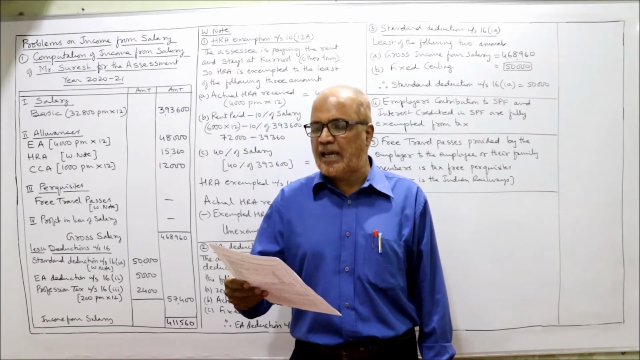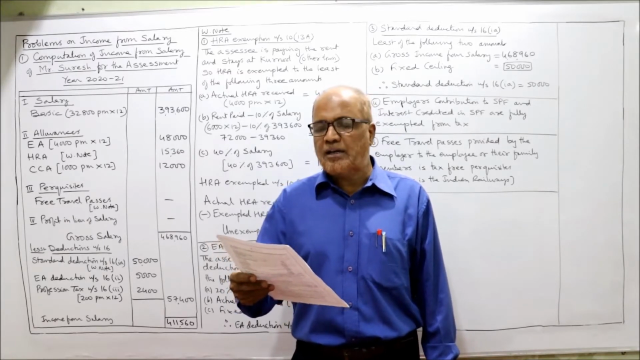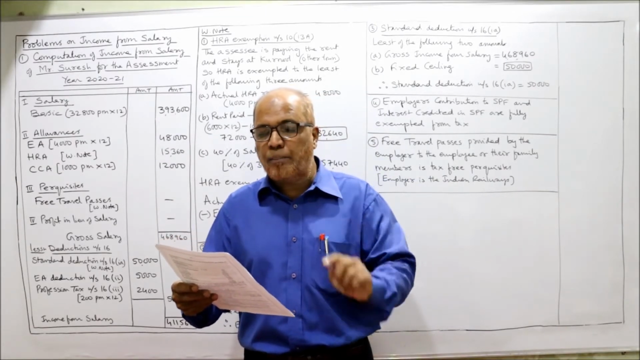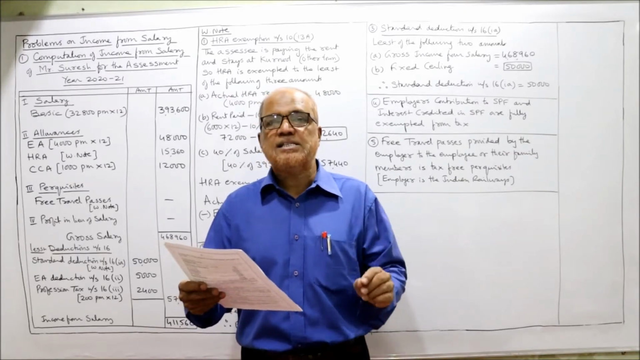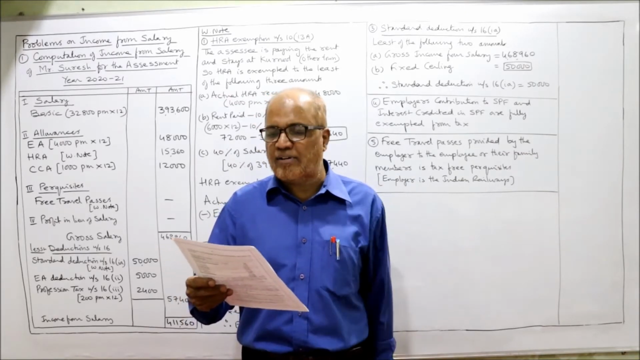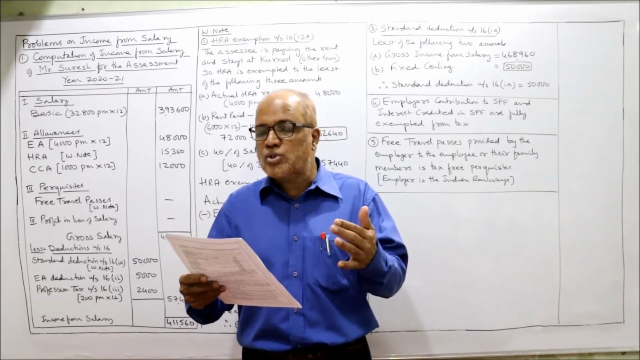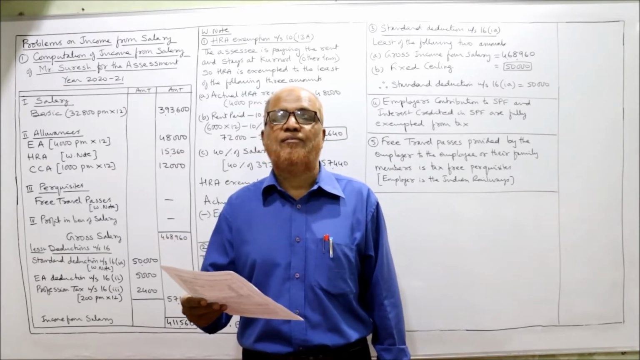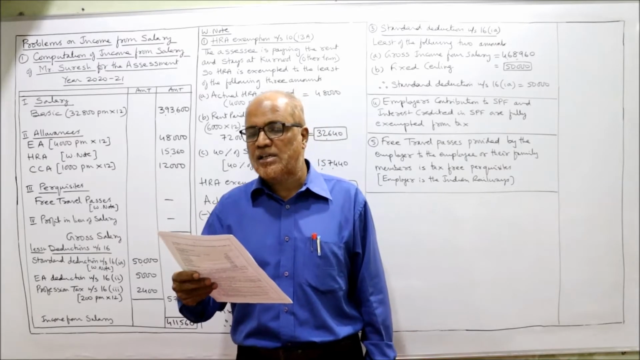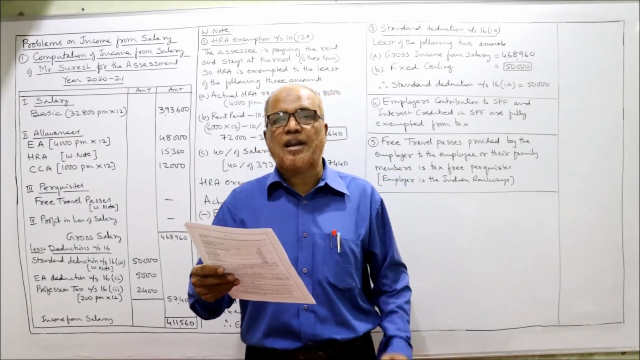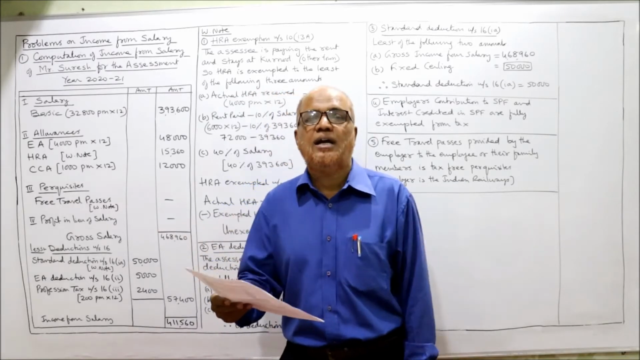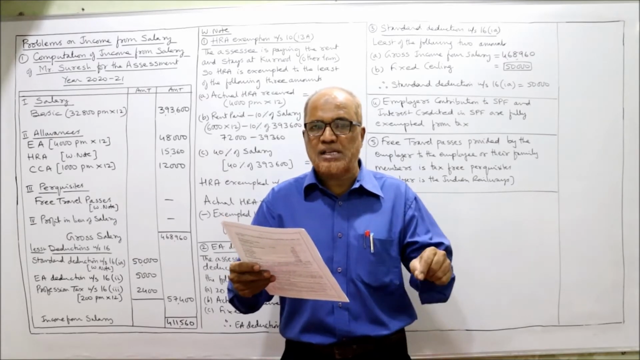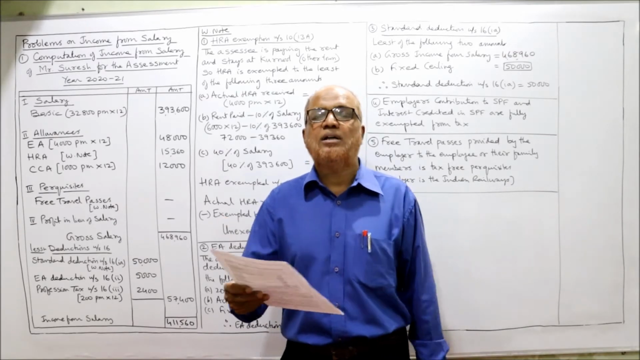Basic pay 32,800 per month. Entertainment allowance 4,000 per month. House rent allowance 4,000 per month. Rent paid by him 6,000 per month. CCA, city compensatory allowance, 1,000 per month. He paid rupees 200 per month as professional tax. Employer's contribution to SPF, statutory provident fund, is 13% of salary, and interest credited in SPF at 10% rate is 38,400. During the previous year, he availed free travel passes for himself, wife and 2 children, valued at 33,400.